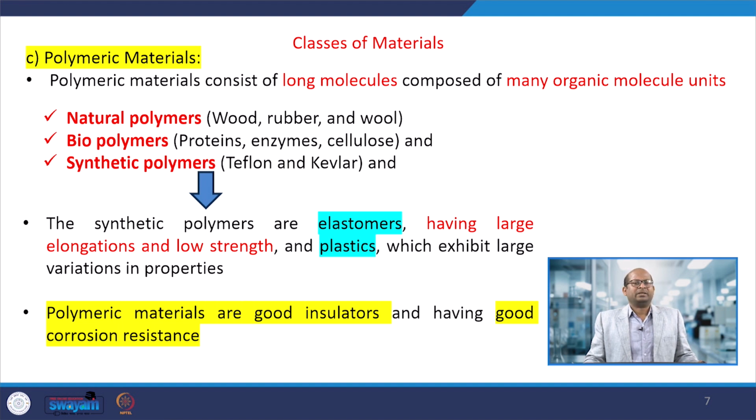These polymeric materials are good insulator materials. So where we need to apply insulating materials, we can prepare these polymeric materials and apply them for that particular application. Also, these materials have good corrosion resistance, so we can use them for that purpose as well.